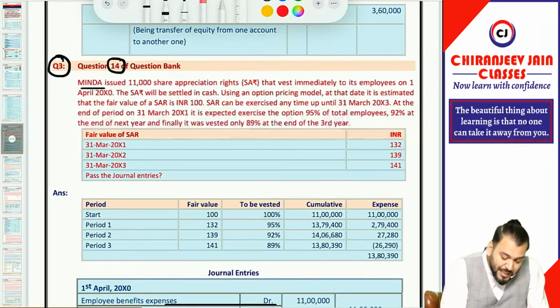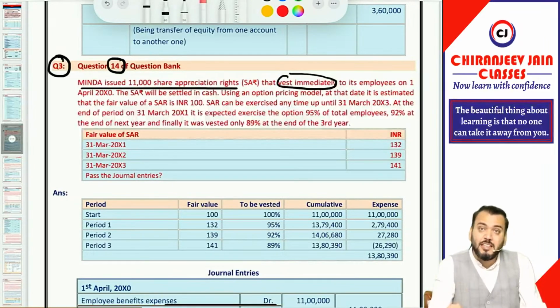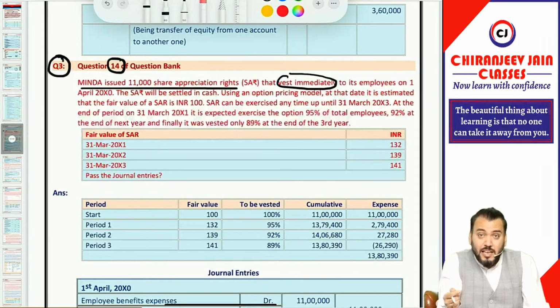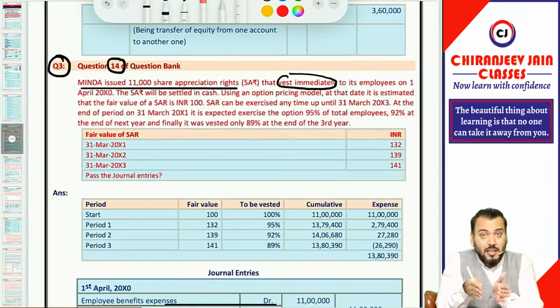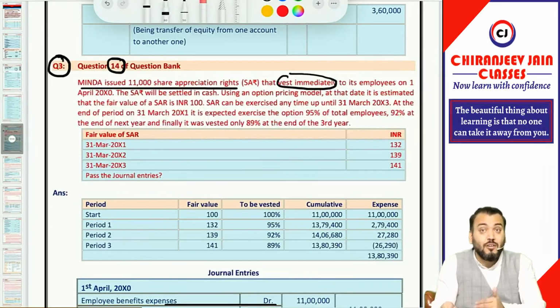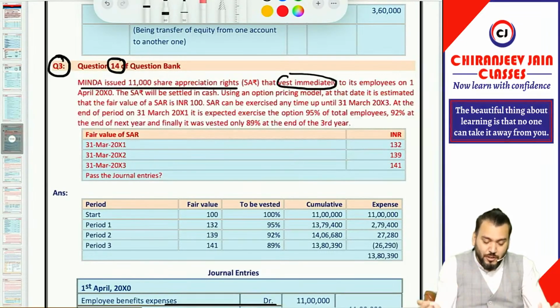What they have said: Minda issued 11,000 share appreciation rights that vest immediately. When they say that it vests immediately, can I say the entire expense will be recognized on grant day only, because grant day and vesting day are the same. So in this question the special point is that the option becomes vested on grant day only. So the entire expense of that option will be recognized on grant day or on vesting day, whatever you want to say.